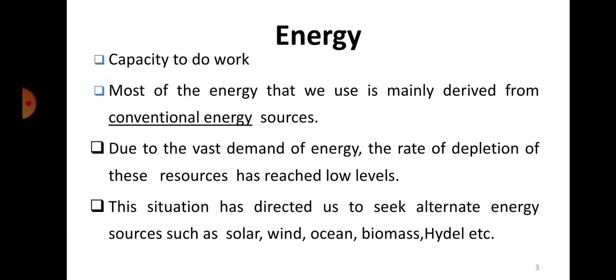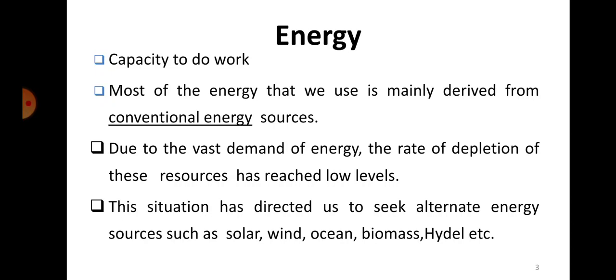That is a problem, because I have seen this in the previous question paper also. In the first question itself, they had asked to list out the difference between conventional energy and non-conventional energy. And most of the time students write the conventional points under non-conventional, and the non-conventional points under conventional.